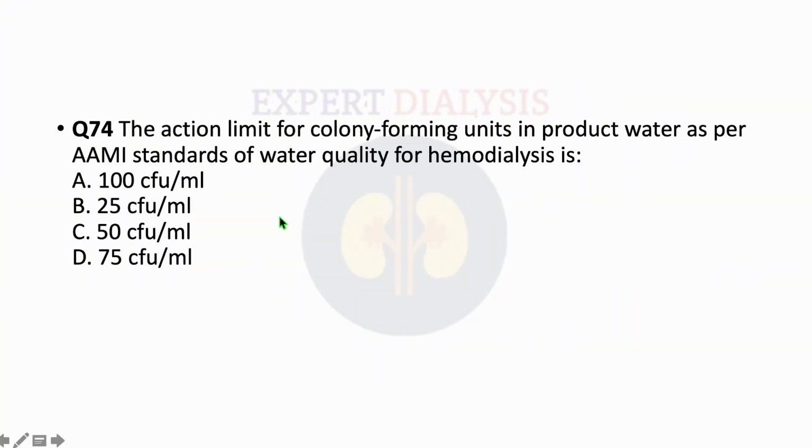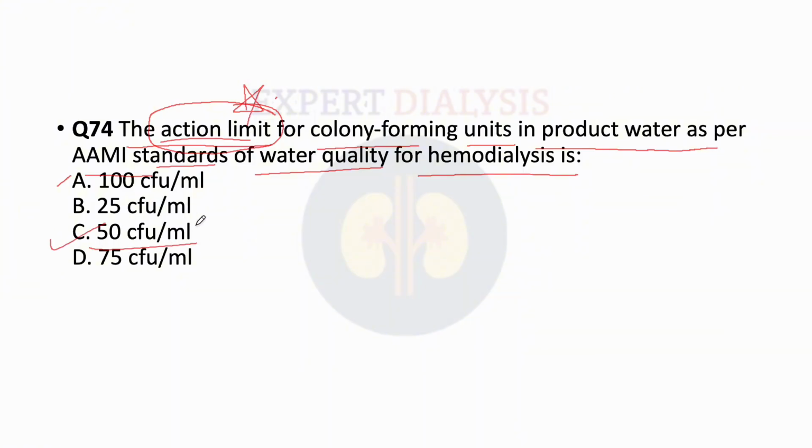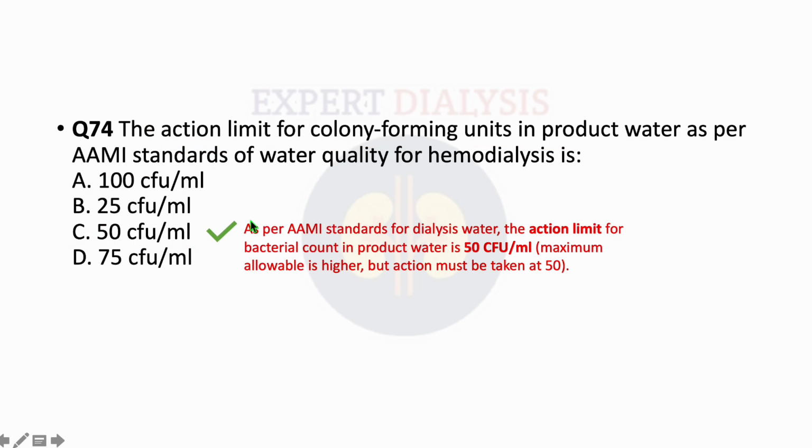Moving ahead to the fourth question, it says the action limit for colony forming units in product water as per AAMI guidelines or AAMI standards of water quality for hemodialysis is. So here the question is not asking about the standard AAMI standards directly, it is asking for the action limit. So it is very important to note here. So the answer will not be 100 here since it is asking action limit, so the answer will be 50 CFU per ml.